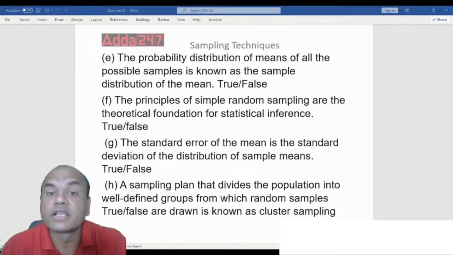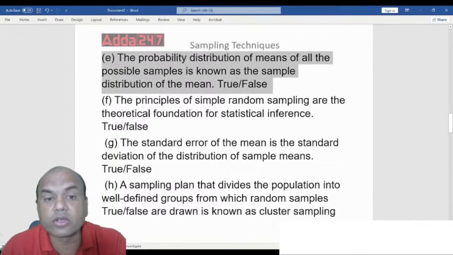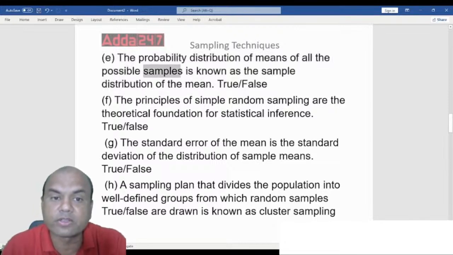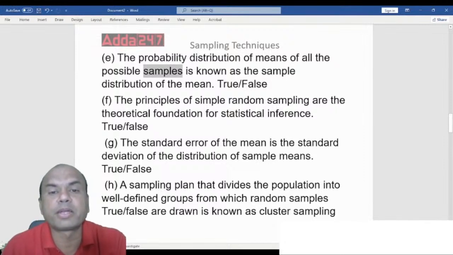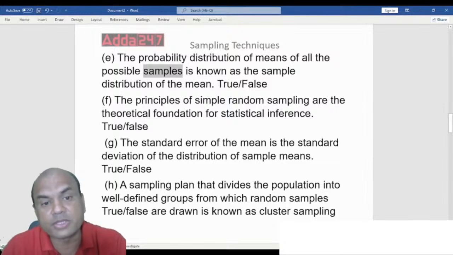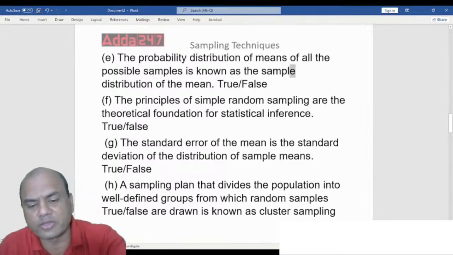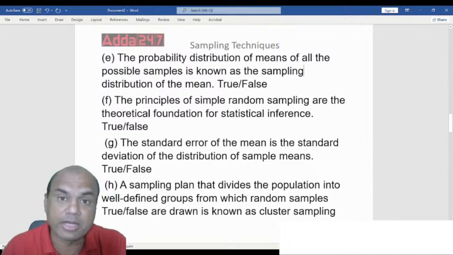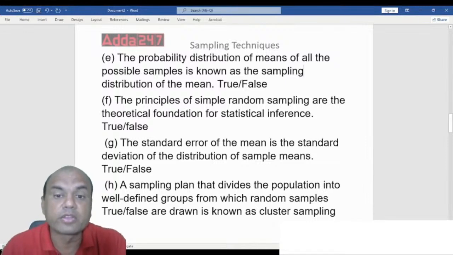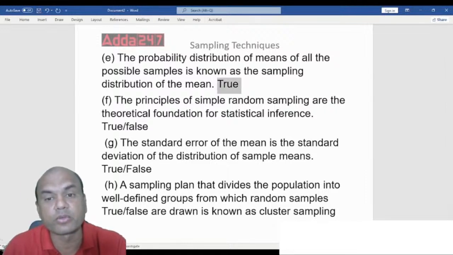True or false? See here, what are we talking of? Probability distribution of the means of the samples. So we are focusing on the word samples over here. Whenever we are doing the probability distribution of any mean or mode or median for the samples, it is known as sample distribution, or it's called a sampling distribution. That is the right word actually, sampling. But in exam they might give you sample also. So this answer is again true.